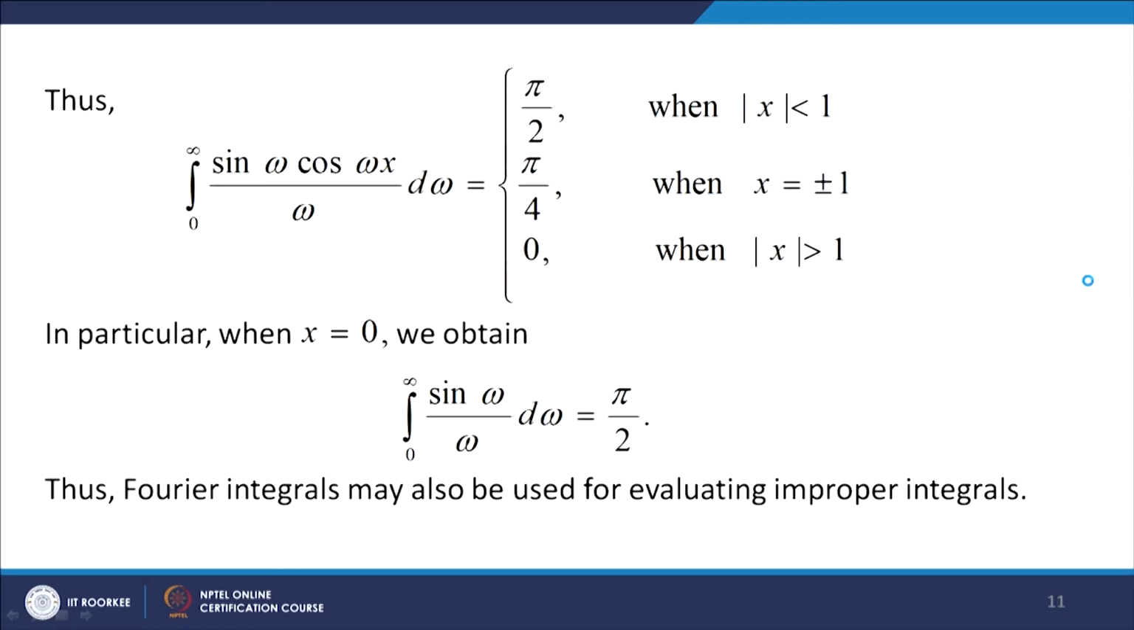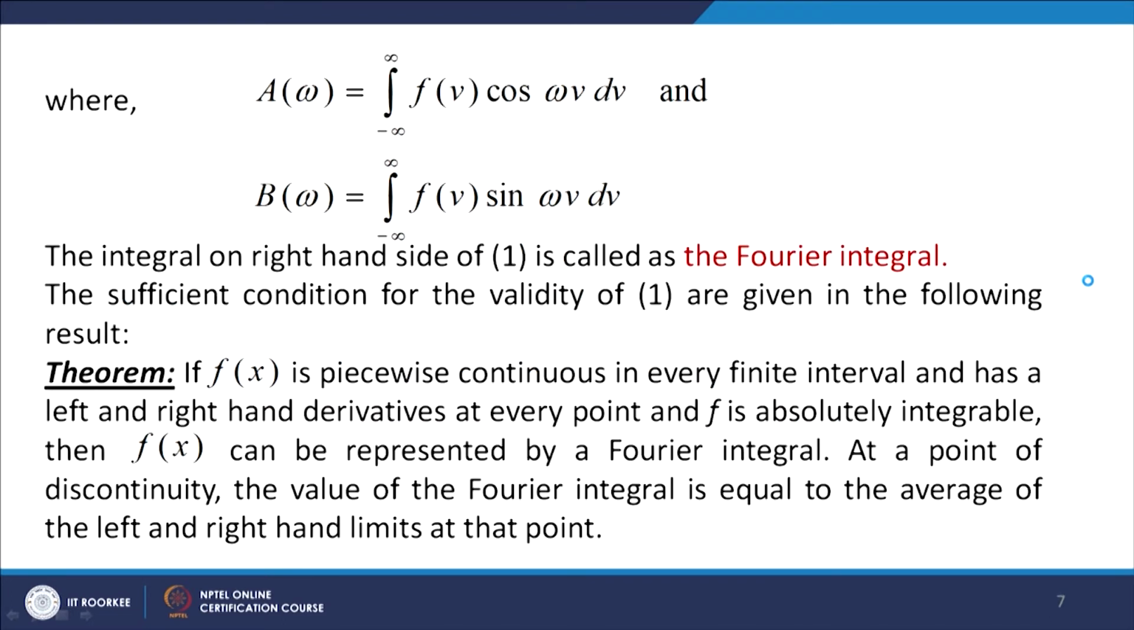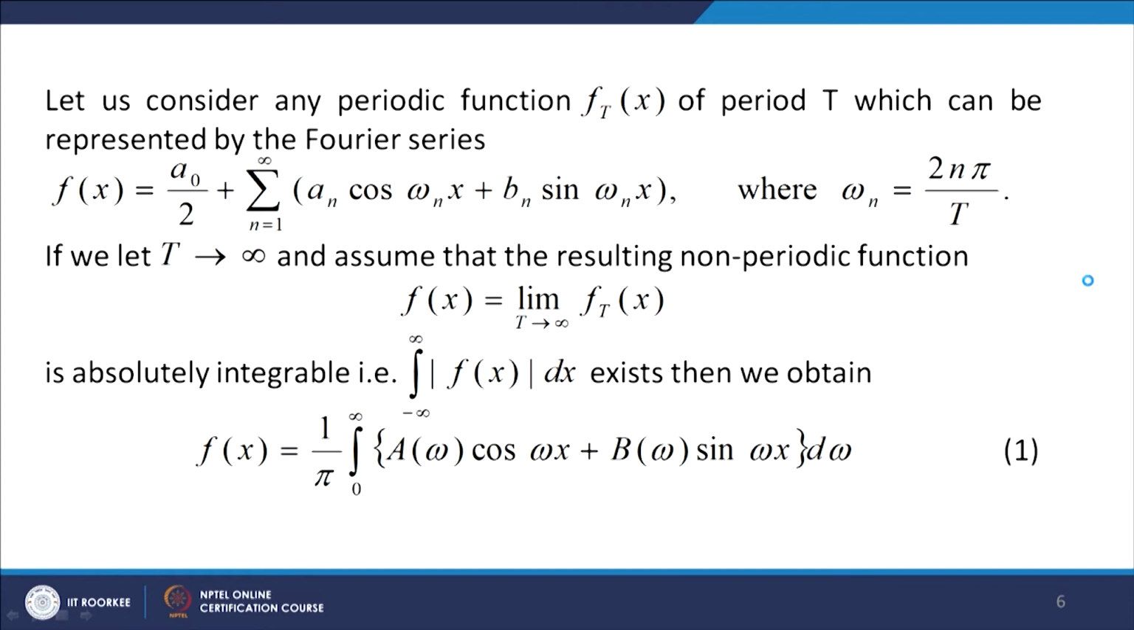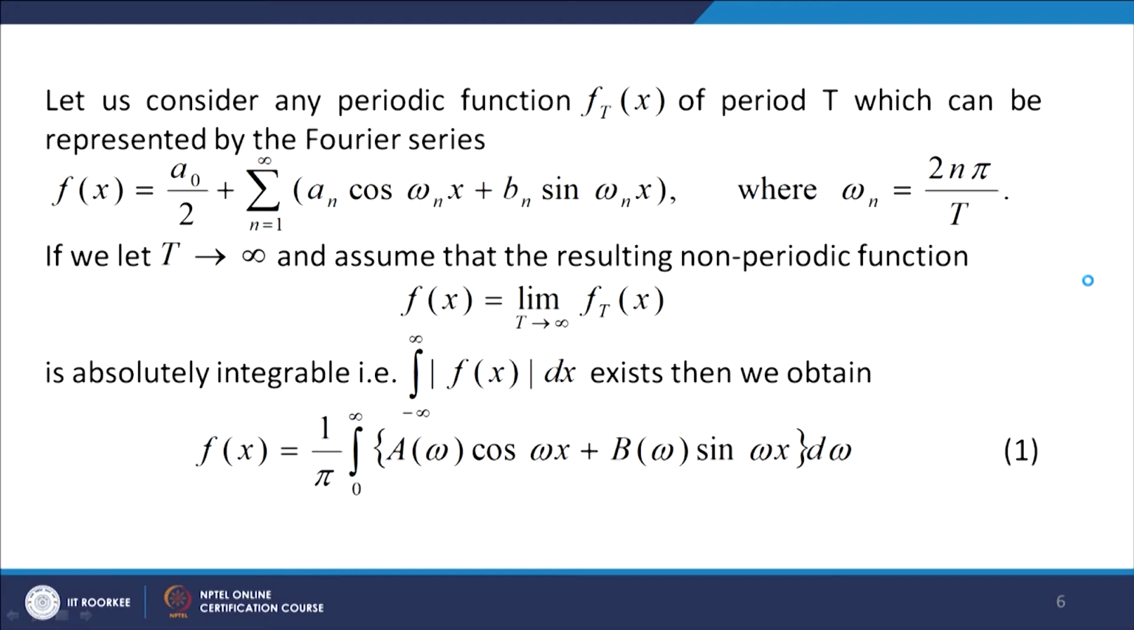Okay, so you can see we can find even some improper integrals by using the Fourier integral representation of a function f. Now, let us discuss the inversion formulae for Fourier transforms. We may write equation 1 as, let us put the values of A omega and B omega in this Fourier integral representation. Then we will have f(x) equal to 1 over pi integral 0 to infinity, integral minus infinity to infinity, A omega becomes f(b) cos omega b db. So, we will have f(b) cos omega b into cos omega x, and when you put the value of B omega you get f(b) sin omega b into sin omega x d omega.